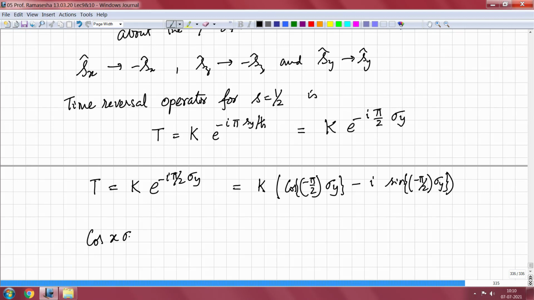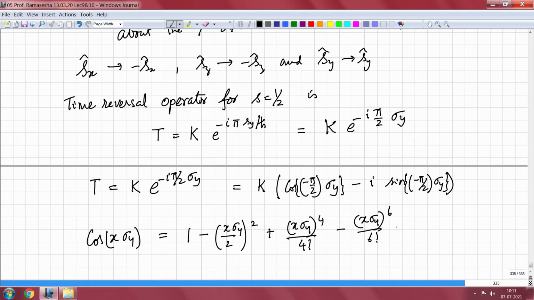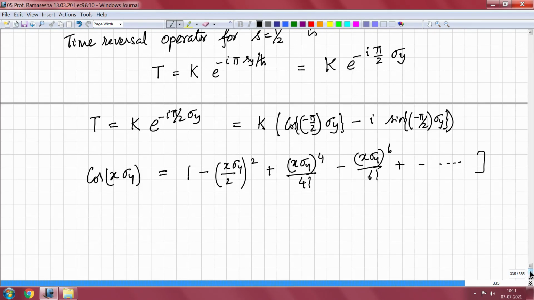Cos of x sigma y can be the following: 1 minus x sigma y the whole squared by 2 factorial plus x sigma y to the power 4 upon 4 factorial minus x sigma y to the power 6 upon 6 factorial plus minus etc. What we know in this case is that sigma y is a Pauli matrix, and Pauli matrices have the following properties.